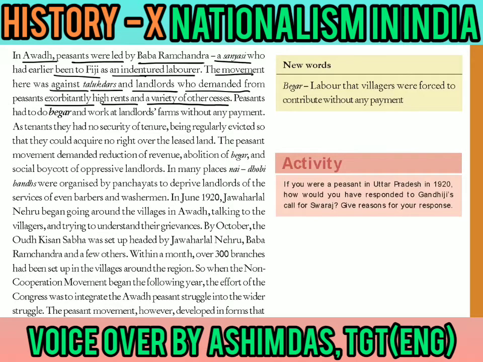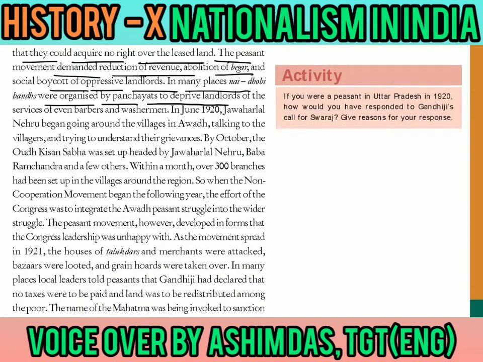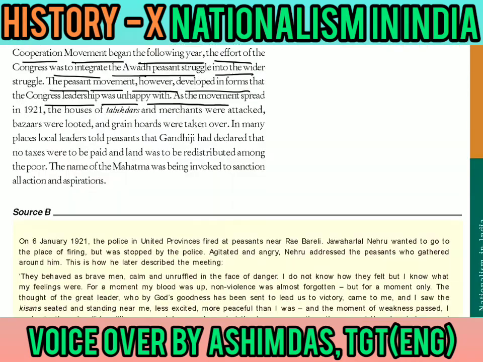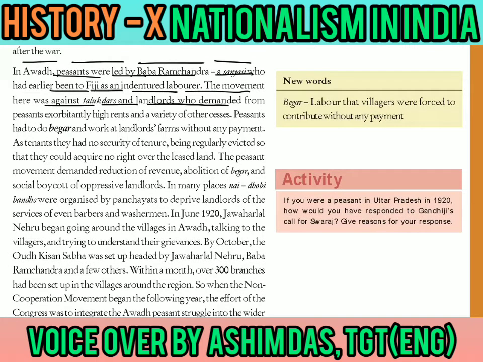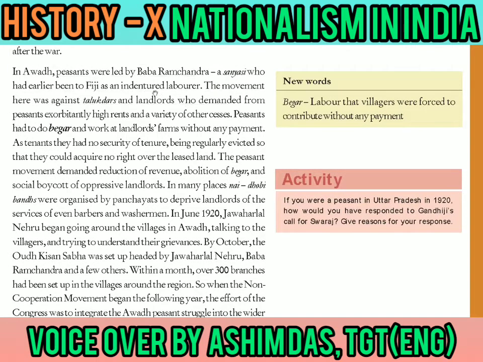So this particular topic is also related to the fact that our peasants had to do begar. Now, what is begar? Begar is a kind of work that they had to do, but they were not given any payment for that. And the talukdars and the landlords, I forgot to mention that, were actually the rich zamindars, the people who owned large areas of land.